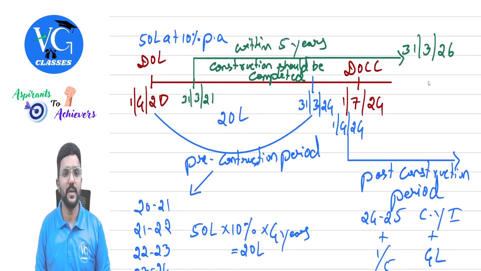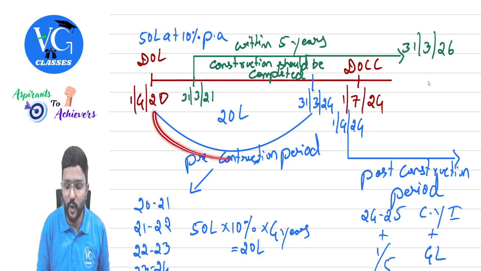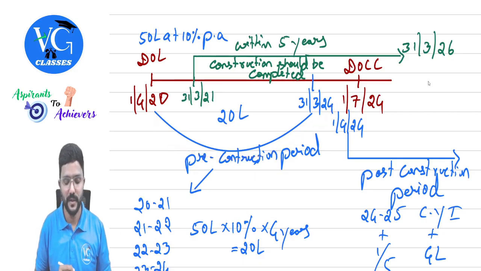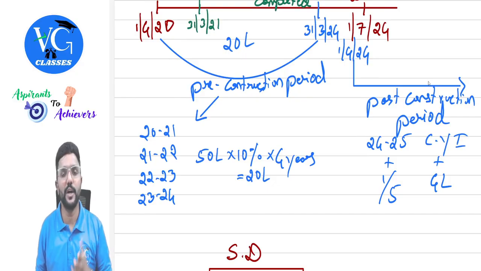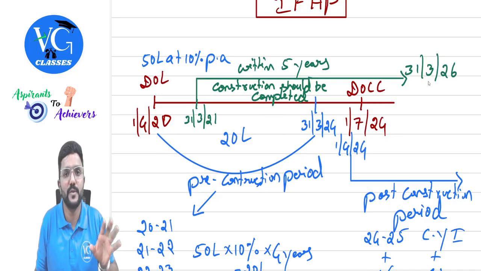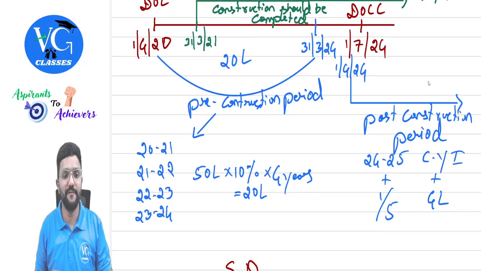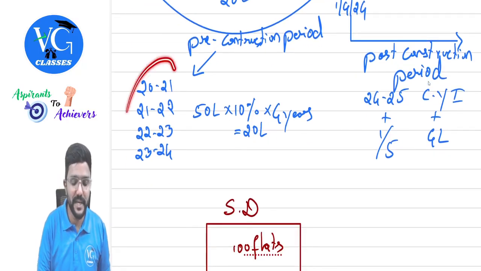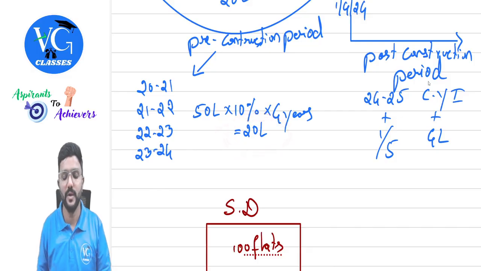Now let us see, sir, what is the pre-construction period interest? So pre-construction period totally in my case is 4 years. So the interest comes to 20 lakh. Can I claim it in one shot? No. During this period, house property only was not there, so I would not have been allowed a deduction for interest. But can I claim after this date? Yes, in 5 installments.